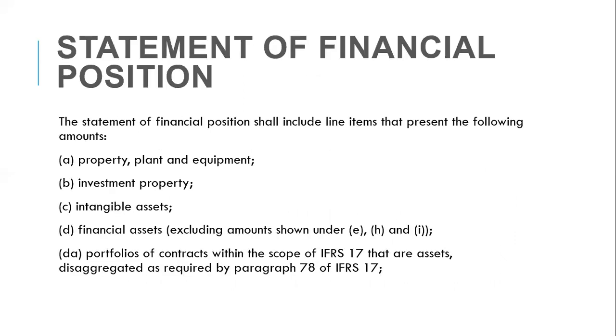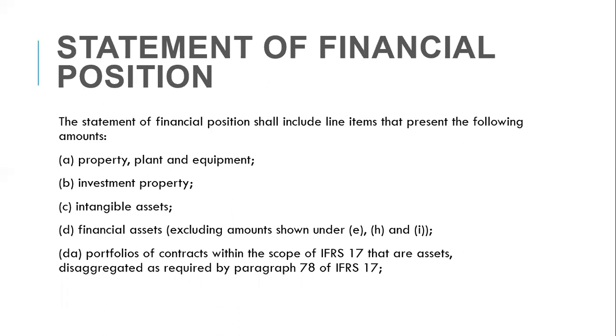Okay, so let's look at the statement of financial position. The statement of financial position shall include line items that present the following amounts: property, plant, and equipment. So they are giving us ideas of what you should have in the statement of financial position.